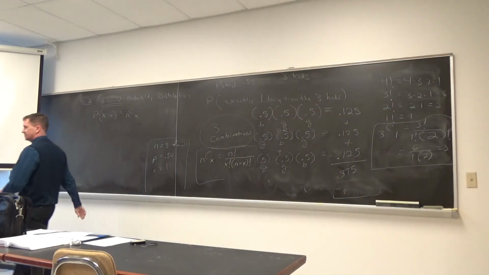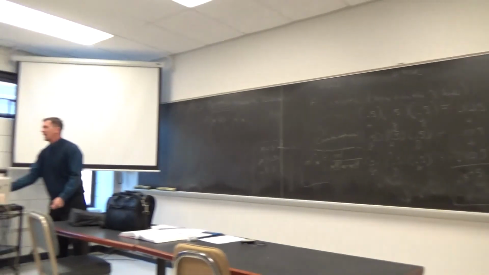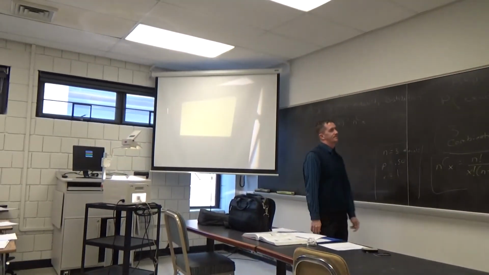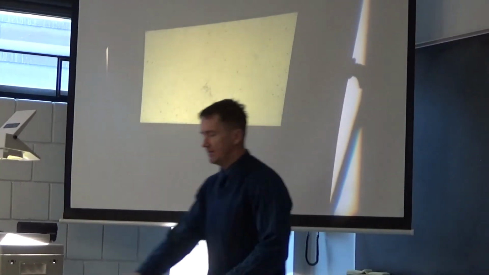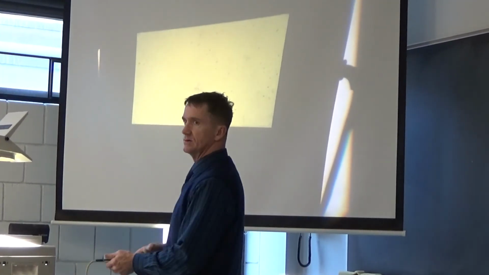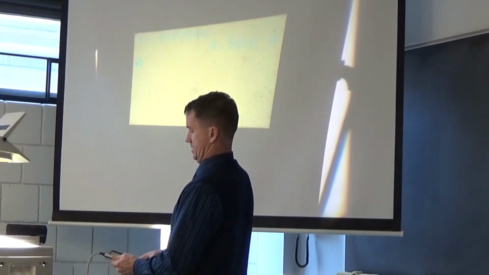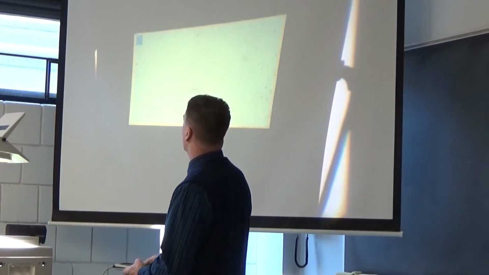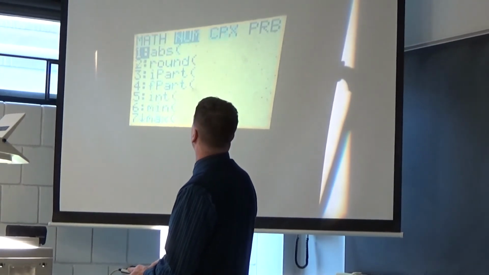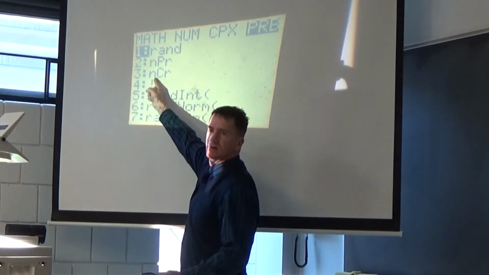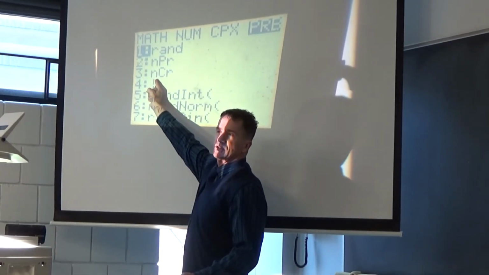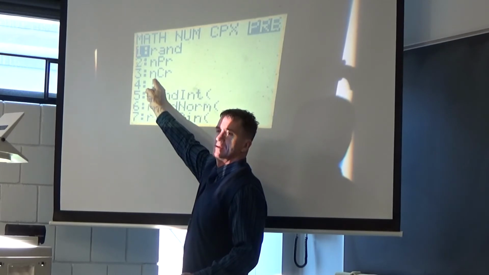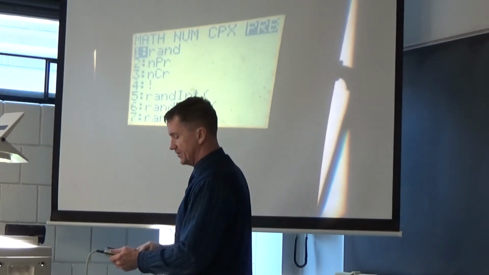Where is this button? Go to math, and then arrow over to PRB. And after we do all this, we'll play the Keno game. Hopefully you'll win. Alright, go to math, and then arrow over to PRB. Does everyone see number 3? Except rather than nCx, your calculator calls it nCr.